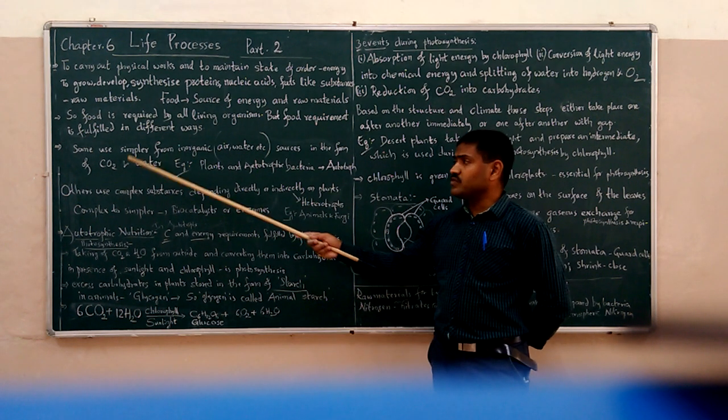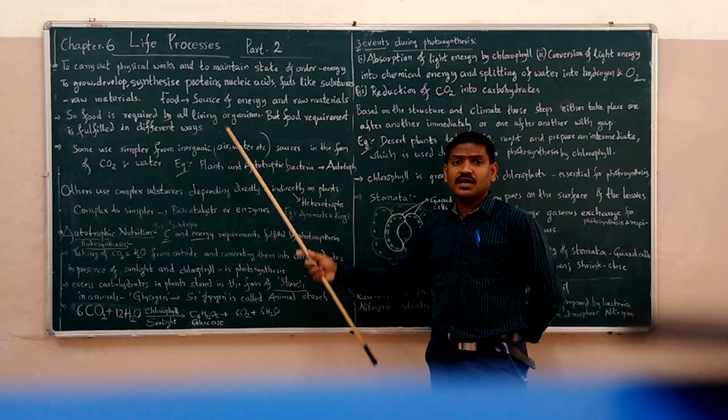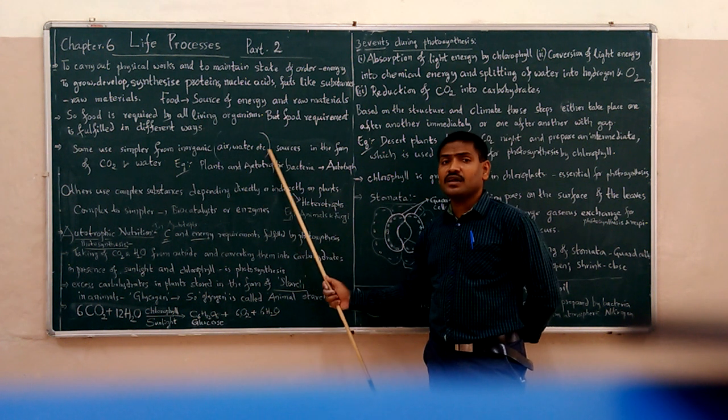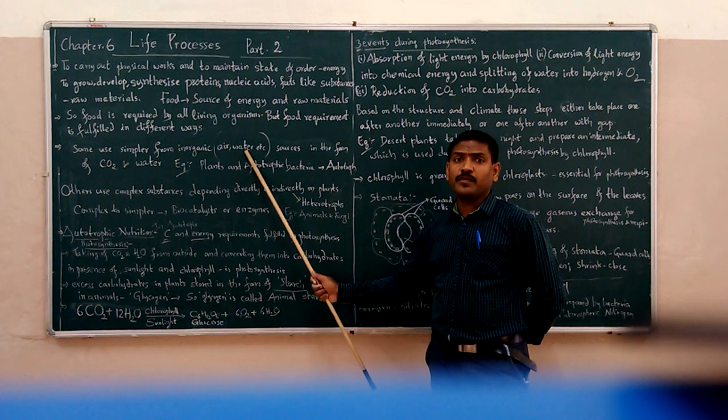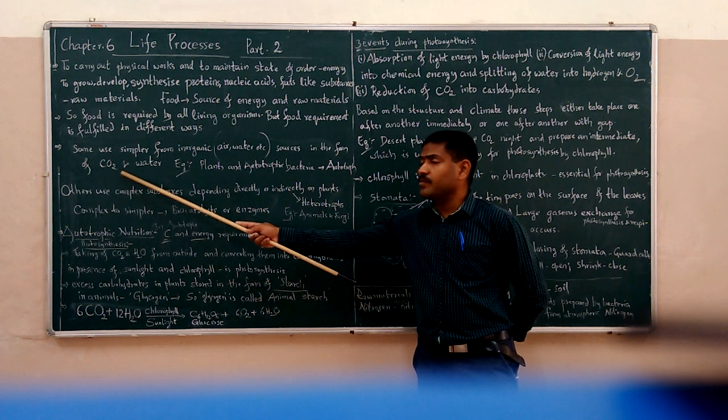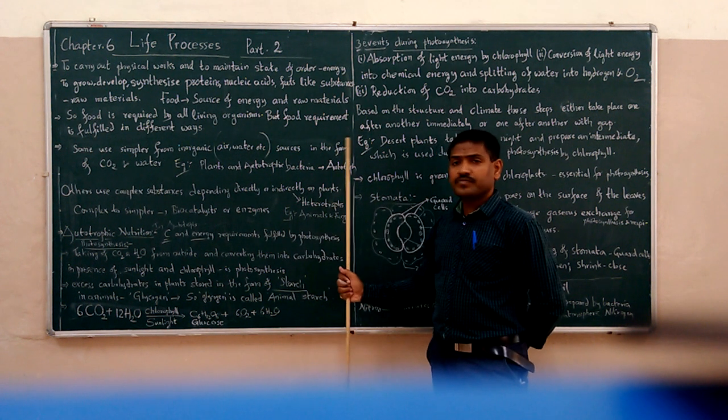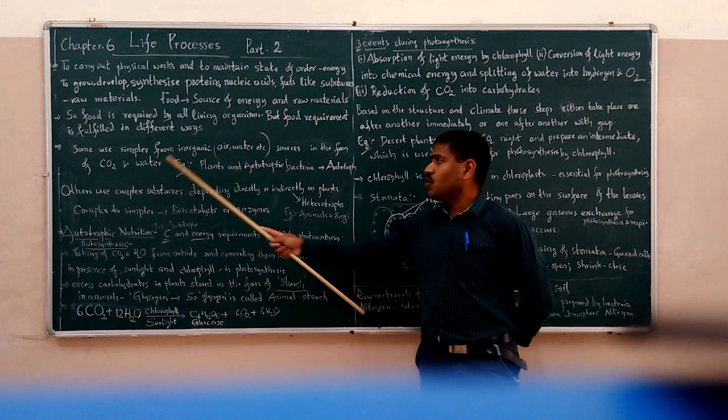So the autotrophs use the simpler substances that are available from the inorganic sources. From air they take carbon dioxide, from soil they take water.